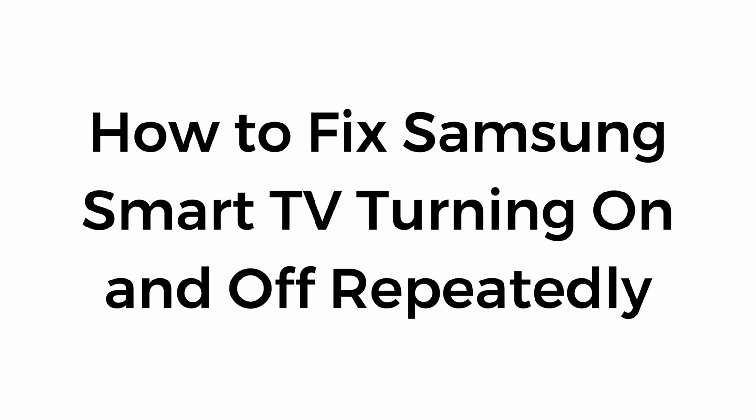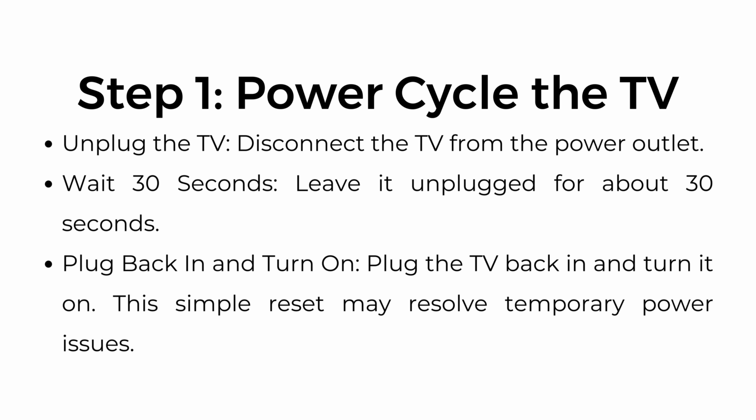How to fix Samsung Smart TV turning on and off repeatedly. Step number 1. Power cycle the TV. Unplug the TV, disconnect the TV from the power outlet. Wait 30 seconds. Leave it unplugged for about 30 seconds.